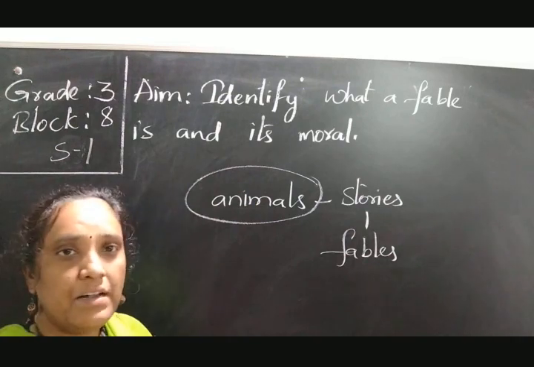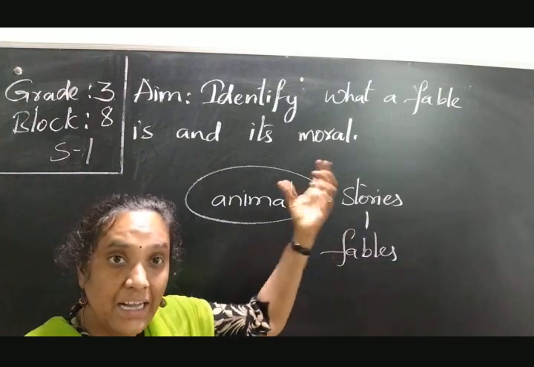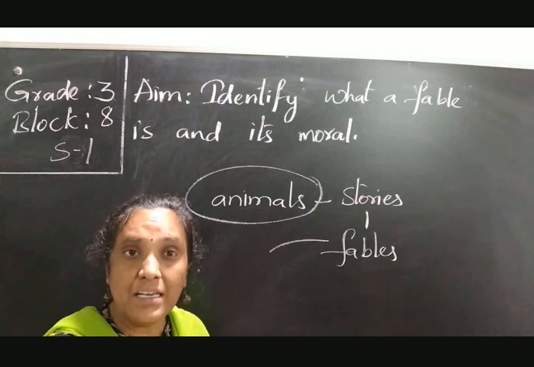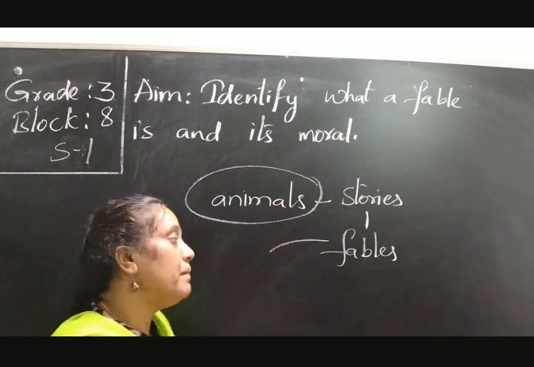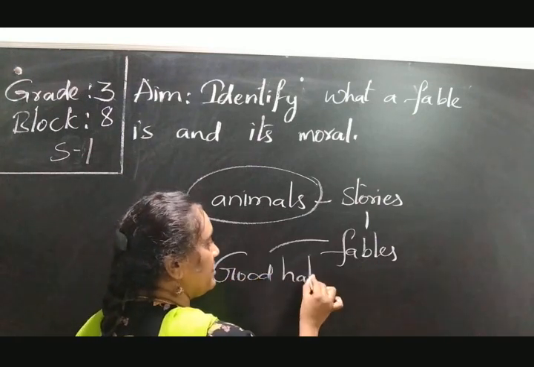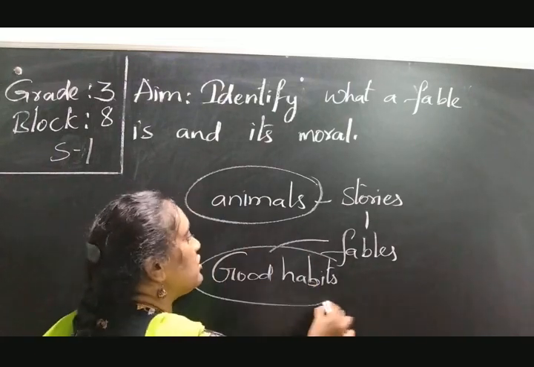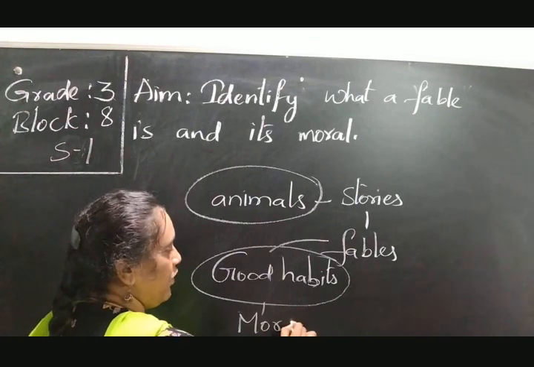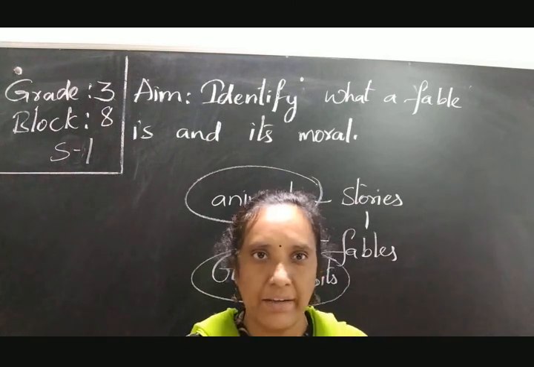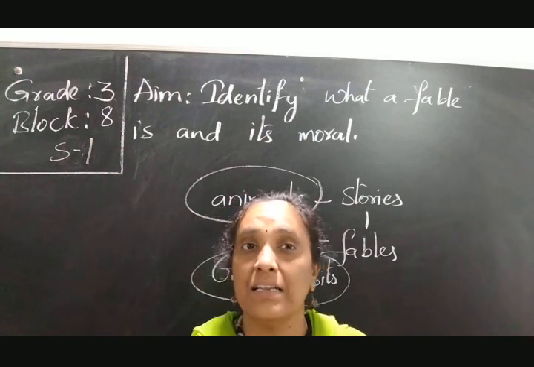So, there will be some characters. The characters are animals, and in the lesson they are teaching us some lesson, meaning we are learning something. What we are learning are good habits. These good habits which we learn from the lesson, we call moral. So let us see our story in which there are two animals and let us learn some moral.